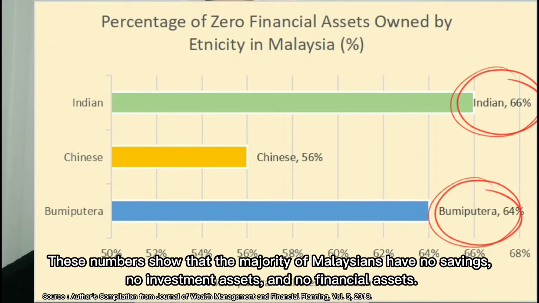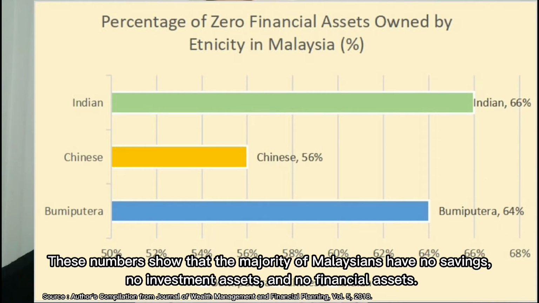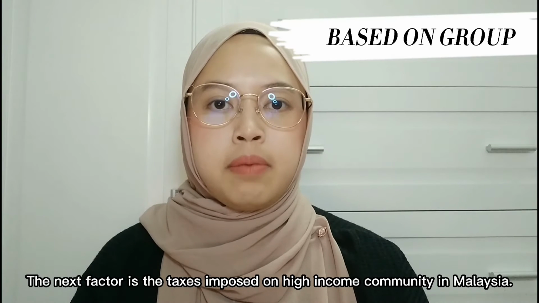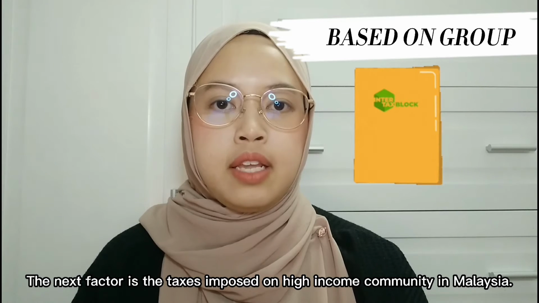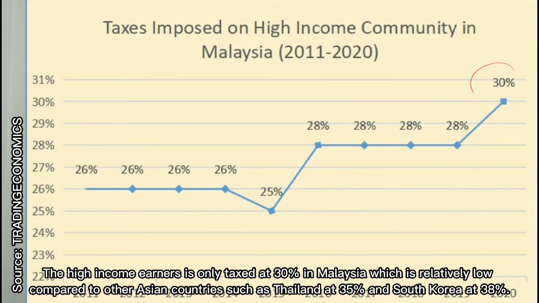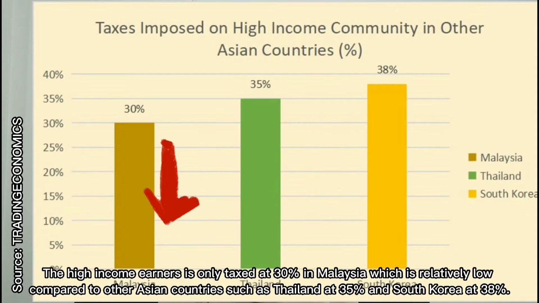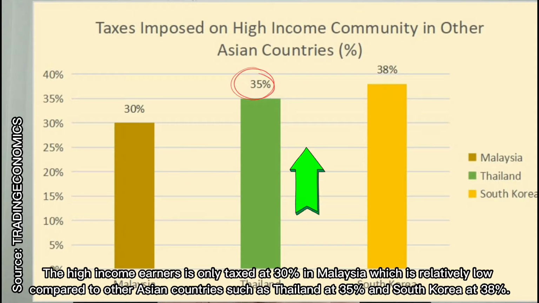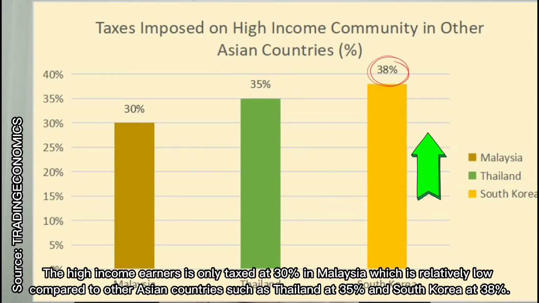This number shows that the majority of Malaysians have no savings, no investment assets, and no financial assets. Next factor is the taxes imposed on the high-income community in Malaysia. High-income earners are only taxed at 30% in Malaysia, which is relatively low compared to other Asian countries such as Thailand at 35% and South Korea at 38%.